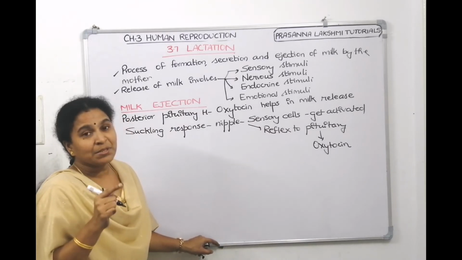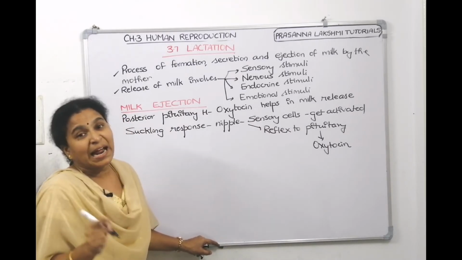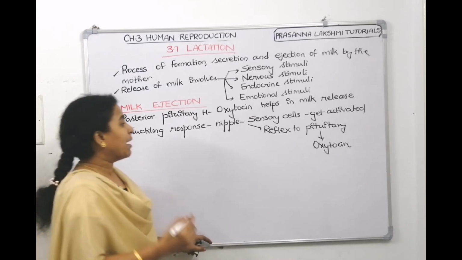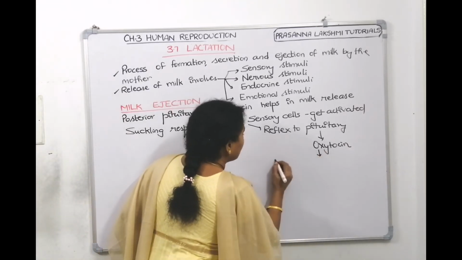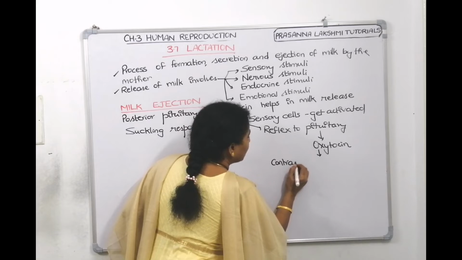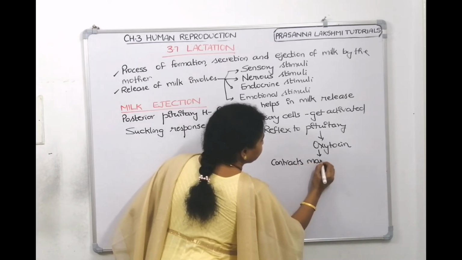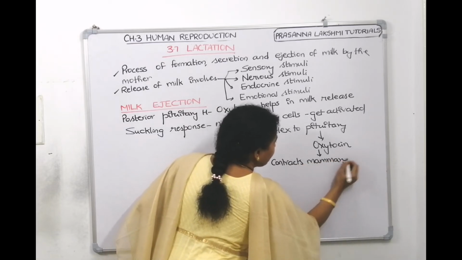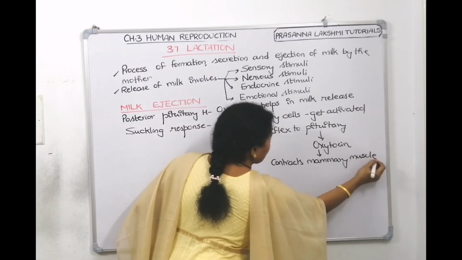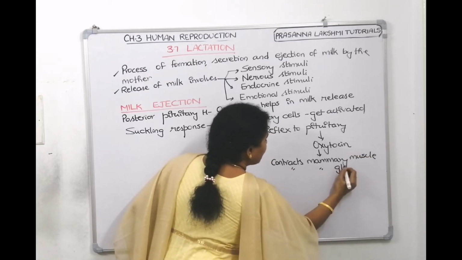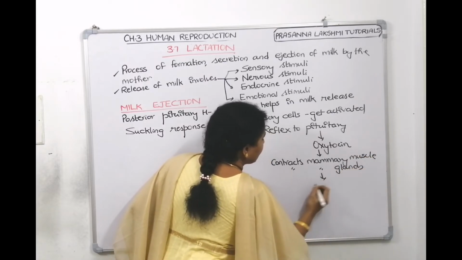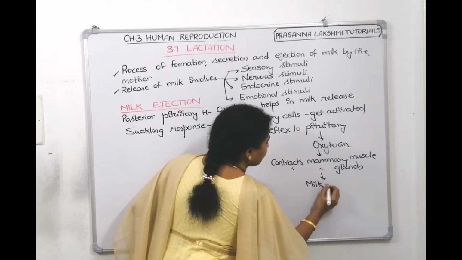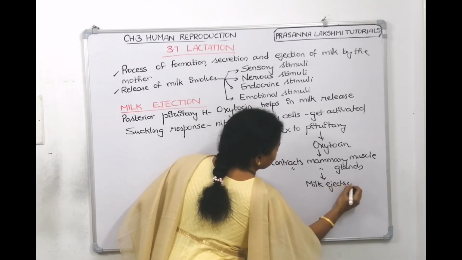This oxytocin comes and acts on the mammary glands. It contracts the mammary muscles. It contracts the mammary glands. Then the milk ejects out.